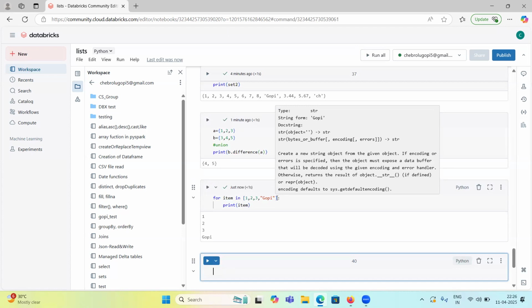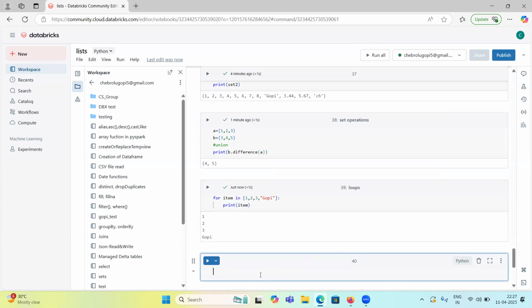How can we remove? Let me define a set, set 1 equal to 1, 2, 3, 4, 5, 6. How can I remove elements from a set? Let's see.